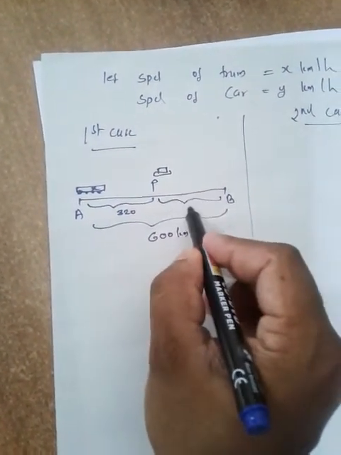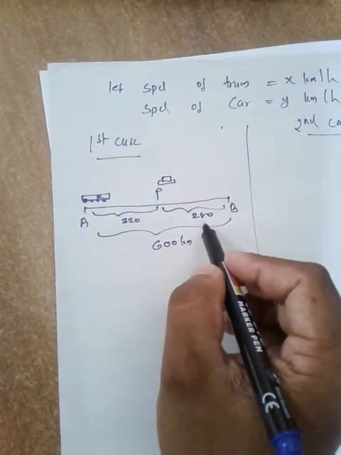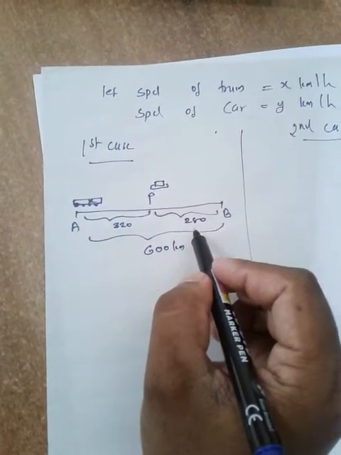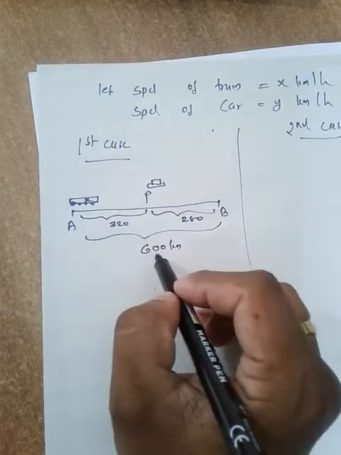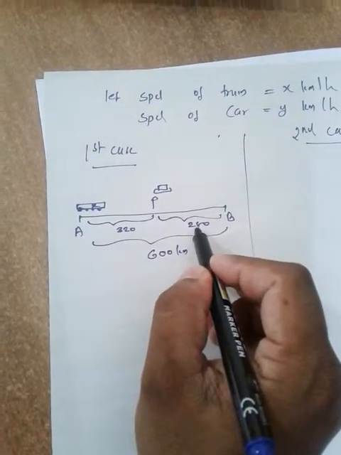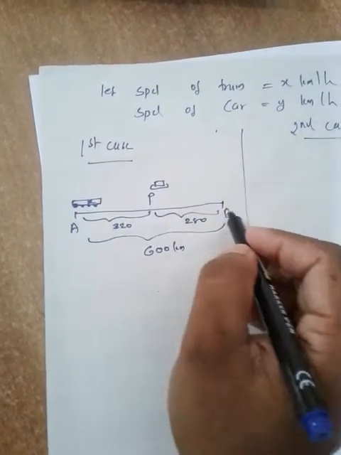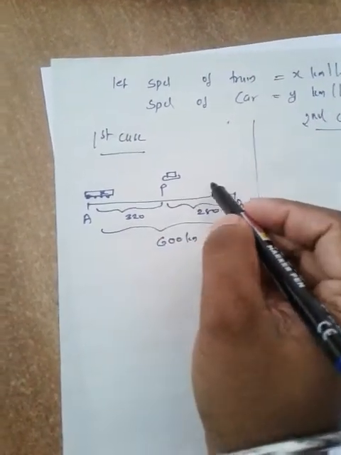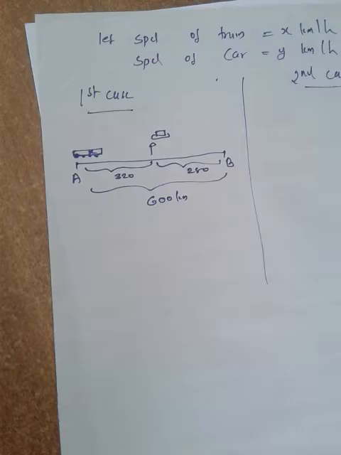What is the remaining distance? 280 kilometers remaining, because out of 600, 320 kilometers are over, so 280 is the remaining distance. He uses a car for 280 kilometers. Are you following me?